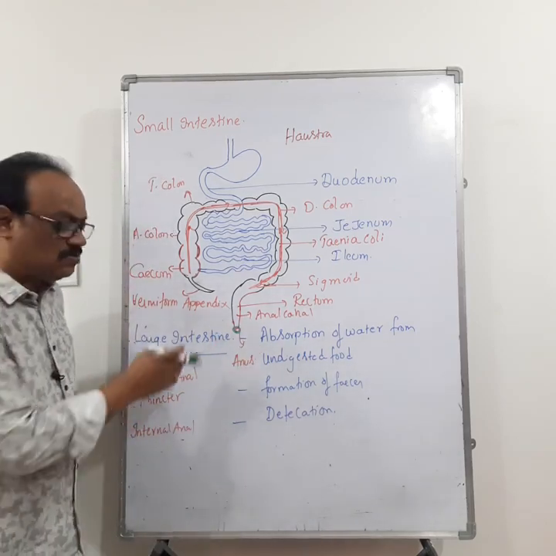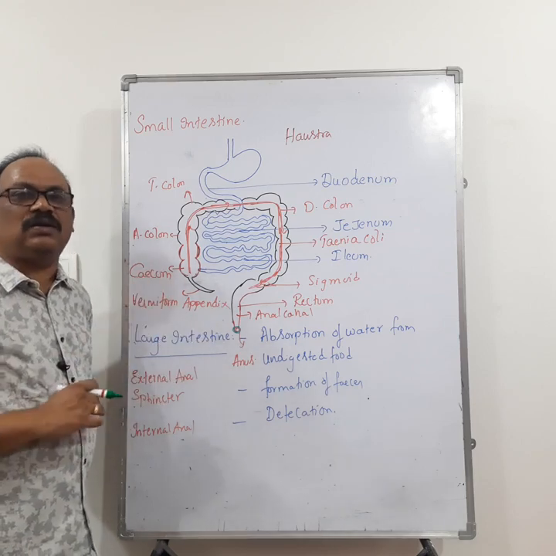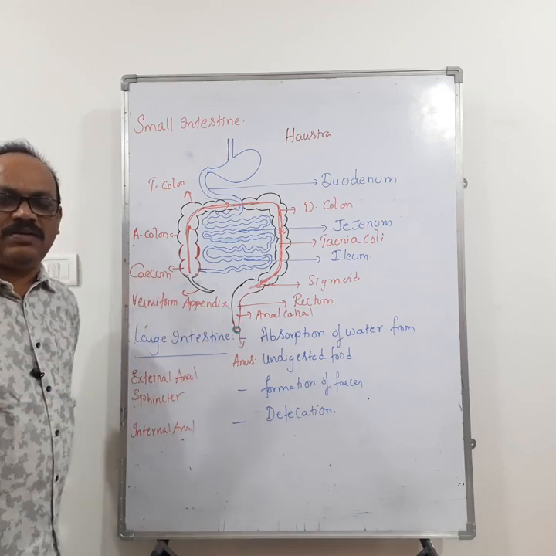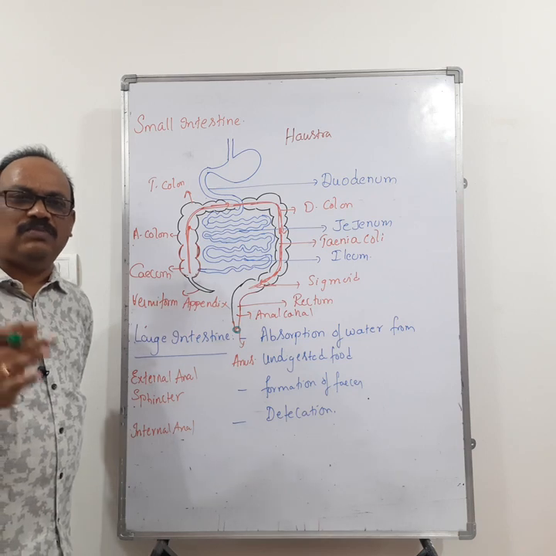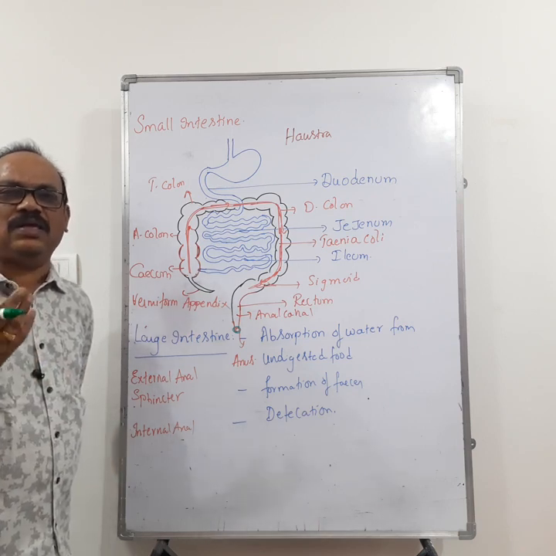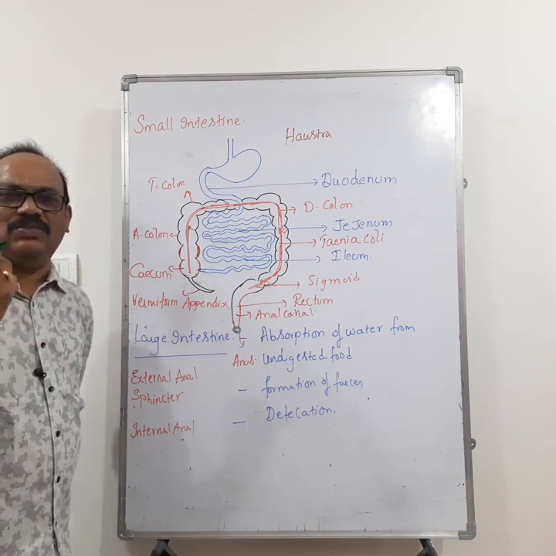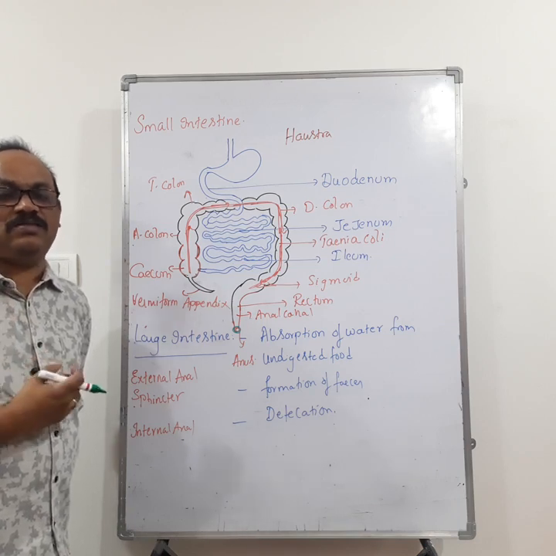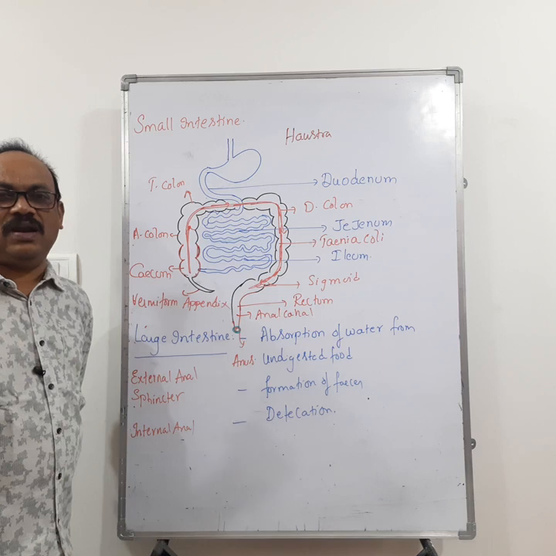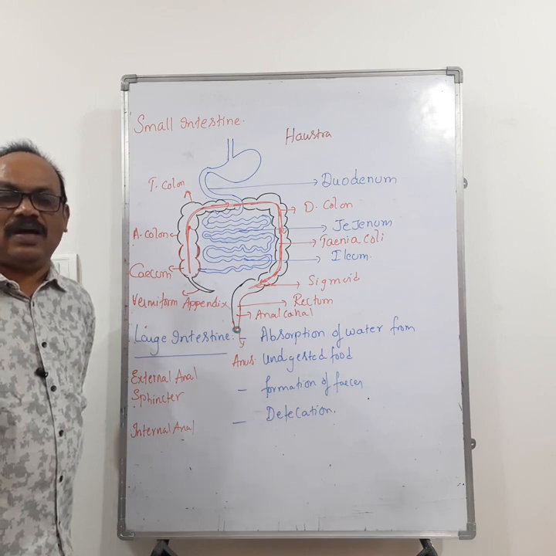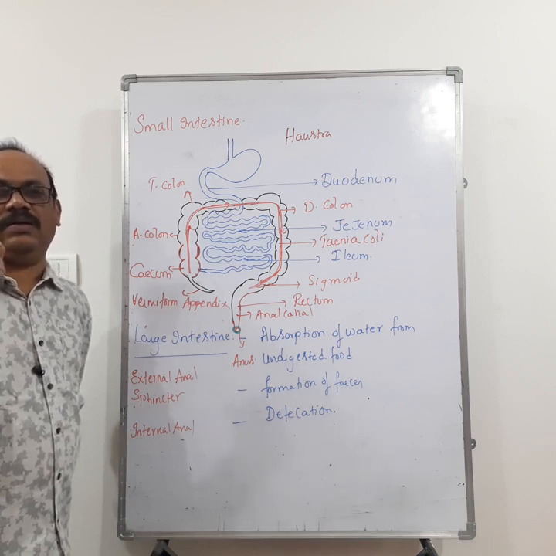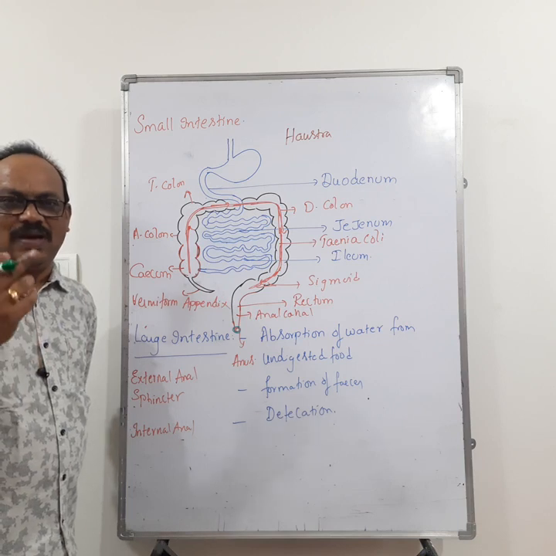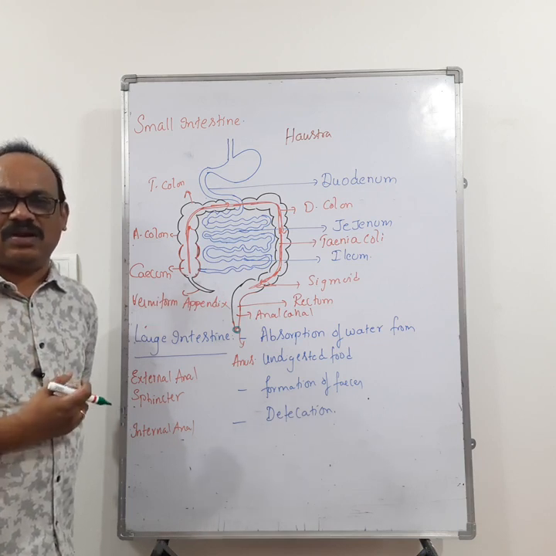Remember that the external anal sphincter is made up of skeletal muscle. So if it is made up of skeletal muscle, remember that it is voluntary in function. That means you can regulate the opening and closing of the external anal sphincter, right? The external anal sphincter is present at the anal opening or anal aperture, surrounding the anal aperture.